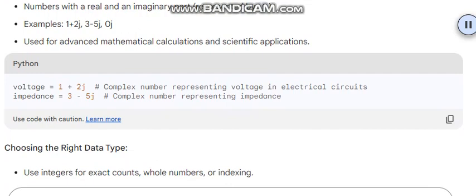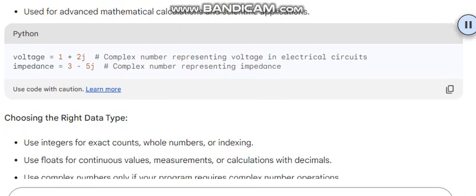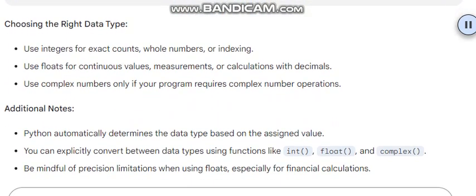Choosing the right data type. Use integers for exact counts, whole numbers, or indexing. Use floats for continuous values, measurements, or calculations with decimals. Use complex numbers only if your program requires complex number operations.